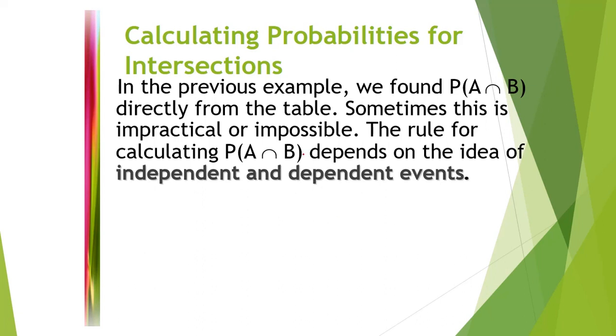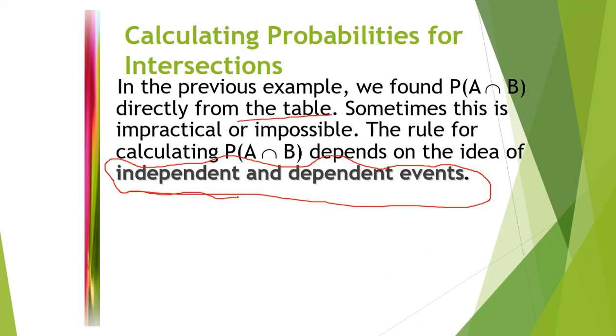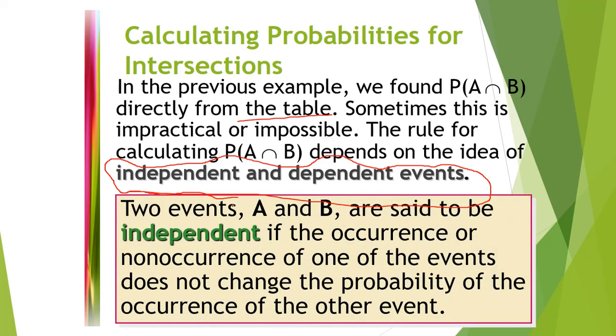Now, this is for intersection events. In the previous example we found probability of A intersection B directly from the table. Sometimes this is impractical or impossible. The rule for calculating A intersection B depends on the idea of independence. These we can discuss in detail in the next video, related to A intersection B, conditional probability, Bayes rule, all things we can do in the next video. This is just an introduction to independent events. Two events A and B are said to be independent if the occurrence of one does not affect the other. This is the definition. We can see all things in the next video.